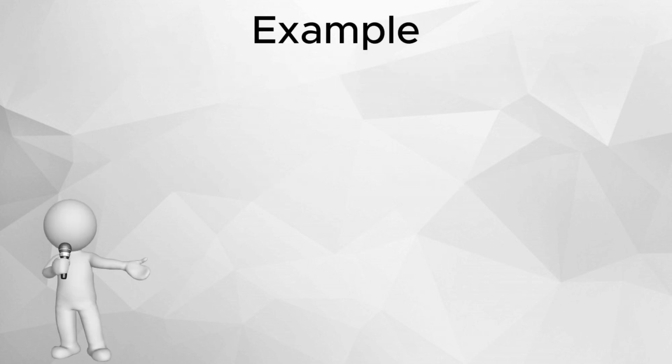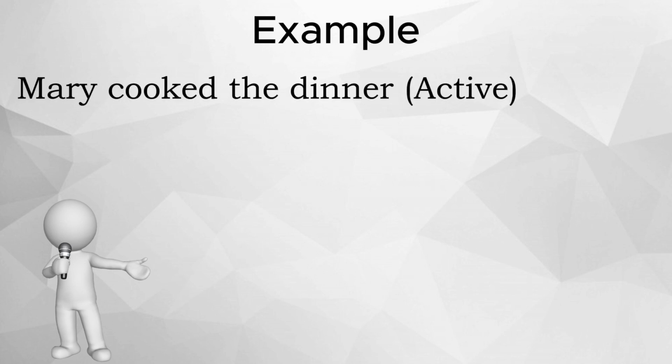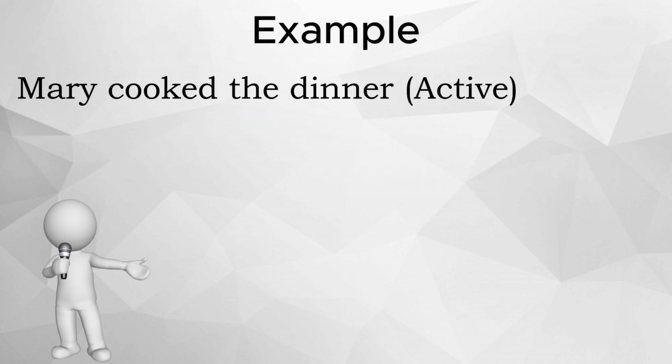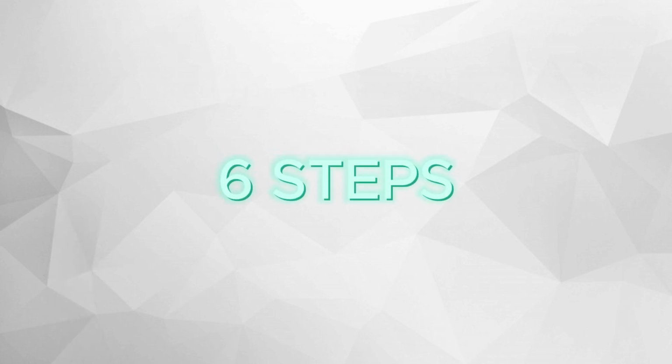So let's go back to the first example to explain how to make the passive sentence. If our active sentence is Mary cooks the dinner, the passive sentence is the dinner was cooked by Mary. The object of the active sentence becomes the subject in the passive sentence. To make the object of the active sentence become the subject, we actually need to change a few things in our sentence. There are 6 steps to turn an active sentence into a passive one.